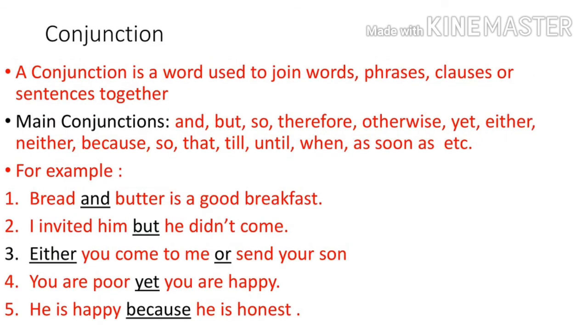Conjunction. A conjunction is a word used to join words, phrases, clauses, or sentences together. Main conjunctions: and, but, so, therefore, otherwise, yet, either, neither, because, so that, till, until, when, as soon as, etc. For example, bread and butter is a good breakfast. I invite him but he did not come. Either you come to me or send your son. You are poor, yet you are happy.